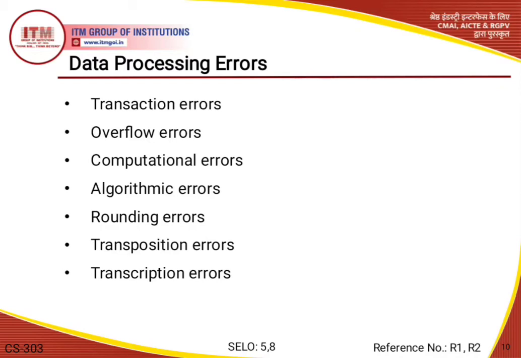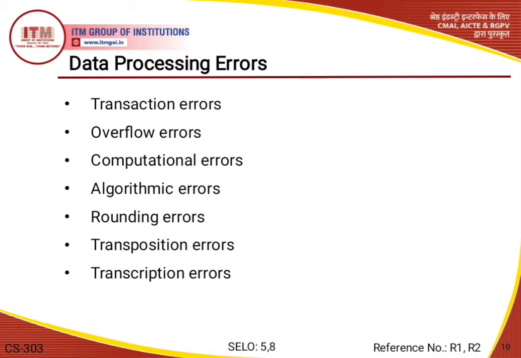Okay. Next error is the computational error. Here this error occurs when an arithmetic operation does not produce the expected result, and the most common computation errors include overflow, truncation, and rounding. So here I am describing these types of error also.